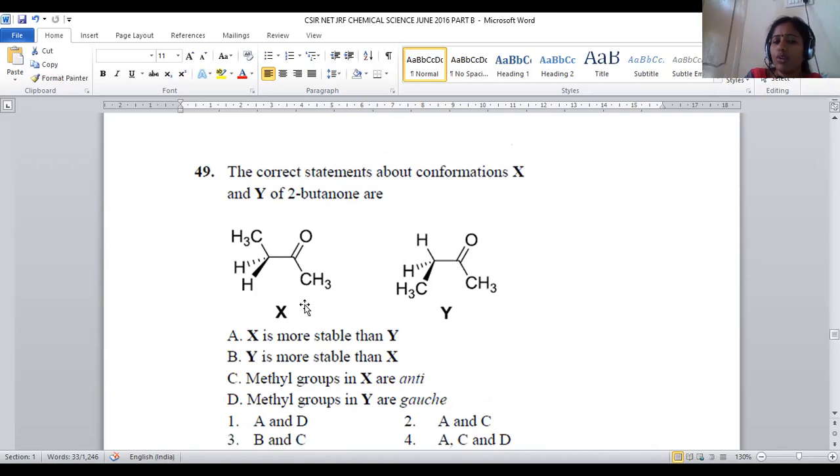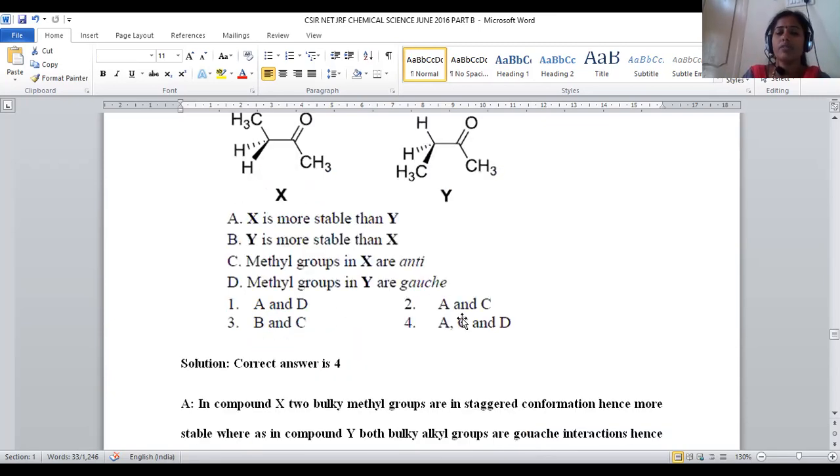Two different compounds are given. The only difference is a CH3 in place of the C double bond. It is simple butane, simple 2-butane. In one, the two methyls are inclined anti with respect to each other. In the other, the two methyls are gauche with respect to each other. Two different conformers are given. These two are said to be conformers. When conformers are generated, they are the isomers which originate due to carbon-carbon single bond rotation. If you rotate a carbon-carbon single bond, whatever isomers are generated are called conformers.